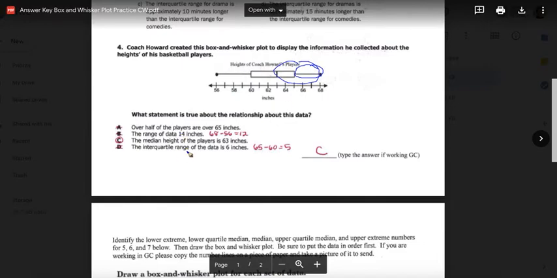Okay, the range of the data is 14 inches. No, 68 minus 56 is 12. The median height is 63. That is absolutely correct. So it should be choice C. And the interquartile range, I said that it was 5. 65 minus 60, so not 6. Close, but not exactly. Okay.